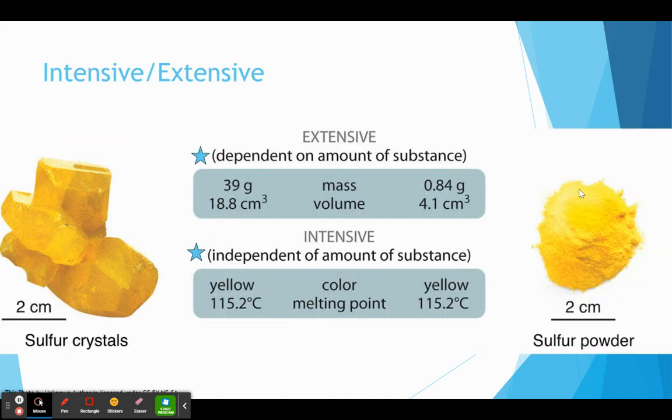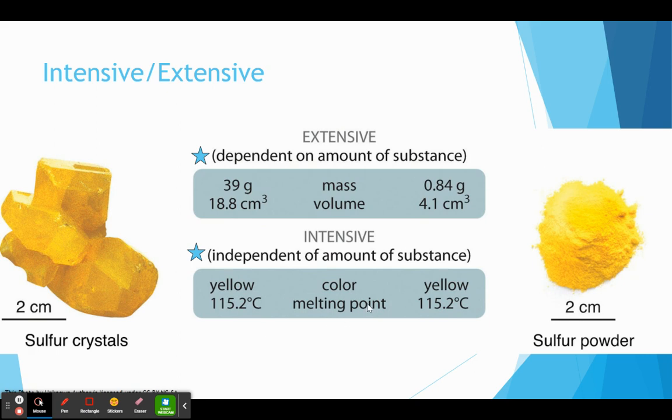So the other thing that we talk about with this are intensive and extensive properties. For both of these, we're looking at properties that either depend on how much is there or don't depend on how much is there. So if you're trying to determine whether or not something like color is an intensive or an extensive property, we're looking at sulfur. Doesn't matter how much sulfur we have, sulfur is going to be yellow. That's its color, okay? Regardless of the quantity I have, regardless of anything else.